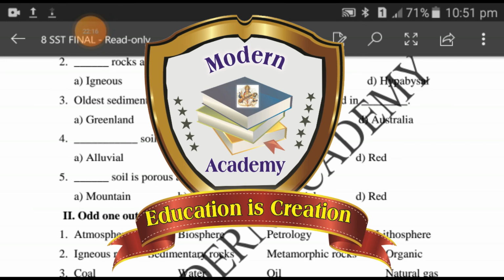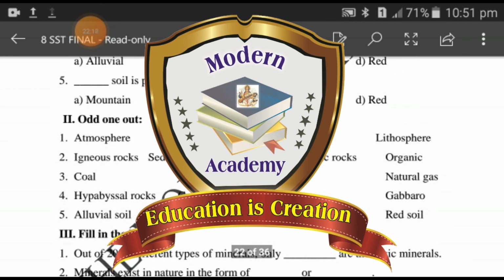Odd one out. Second Roman. You have to circle and find out the odd one out. First question. Atmosphere, biosphere, petrology, lithosphere. Second question. Igneous rocks, sedimentary rocks, metamorphic rocks, organic. Third question. Coal, water, oil, natural gas. Fourth question. Hypabyssal rocks, granite, diorite, gabbro. Fifth question. Alluvial soil, black soil, subsoil, red soil.